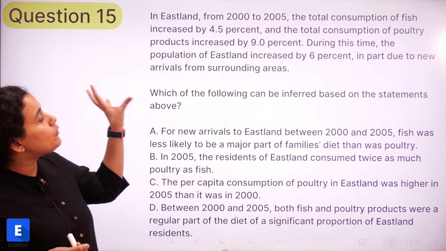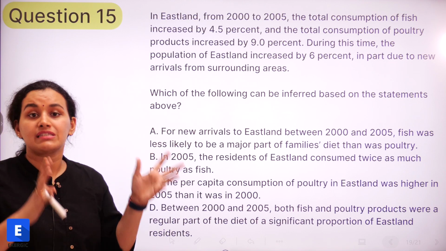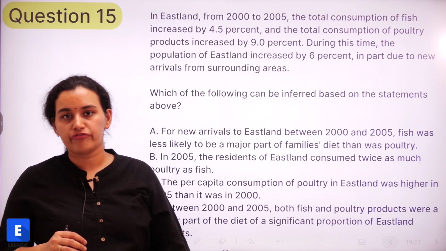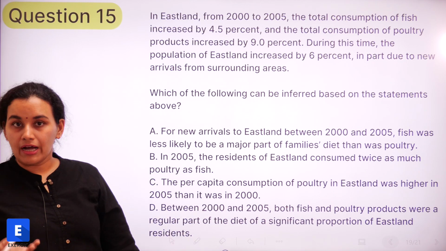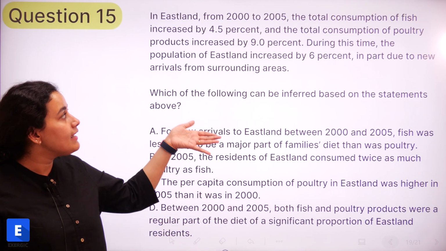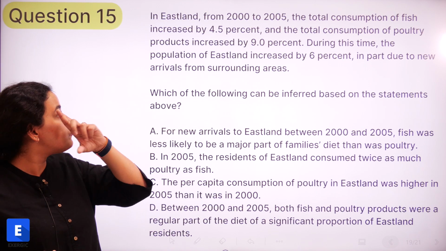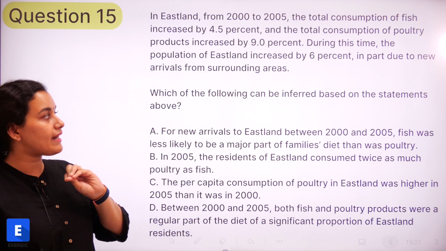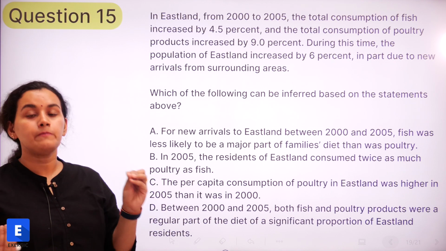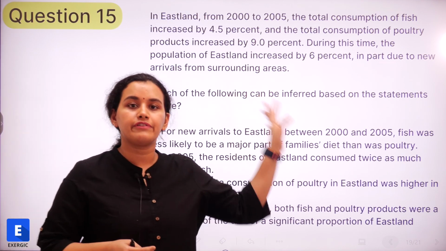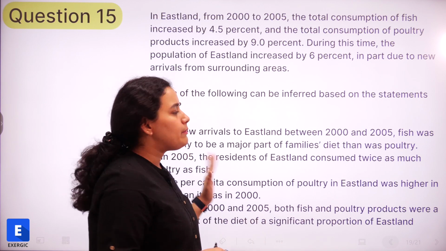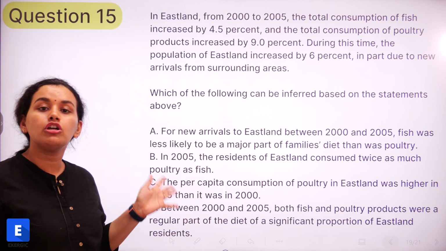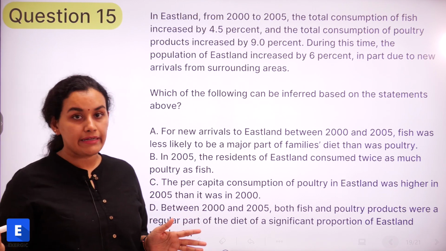That means let us suppose that in 2000 the consumption of fish was, let's say, 100. Then what has it become in 2005? It has increased by 4.5%, so now it is 104.5, right? Similarly, if I take the total consumption of poultry in 2000 to be 100, in 2005 it has become 109. That kind of an assumption helps in most cases where percentages have been given. But before deciding whether we need to assume the values or not, let us run through the options. Maybe they have asked us something completely different, right?